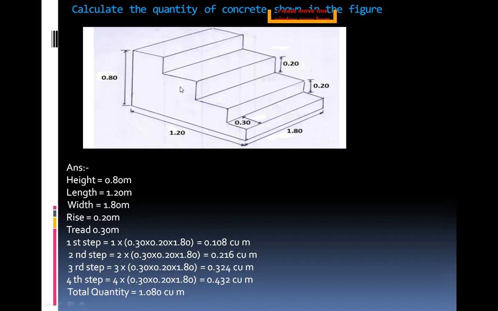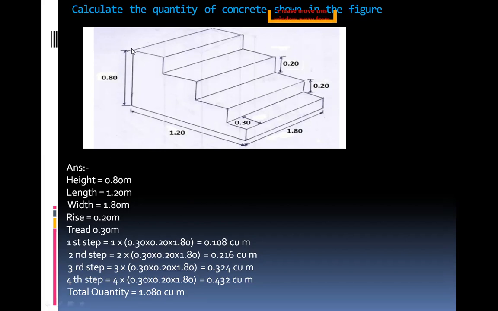Next, third step. Here, three parts. This is one part, this is the second, and finally this portion. So here rise and tread values are the same, 0.20 and 0.30. So here three steps: 3 into 0.30 into 0.20 into width 1.80 equals 0.324 cubic meters.